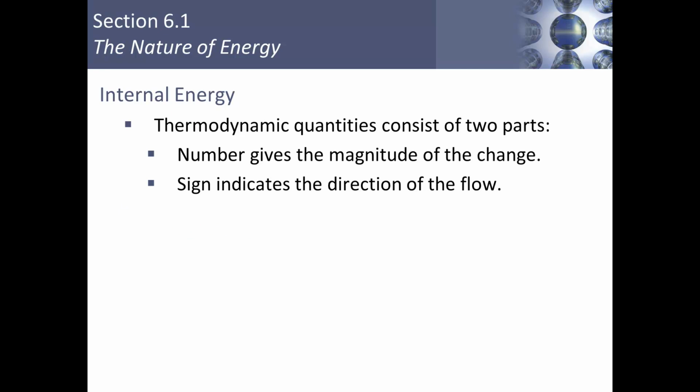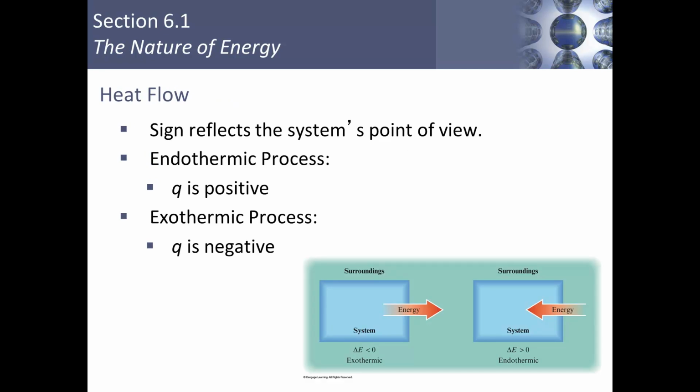Our thermodynamic quantities will consist of two parts. We will have a number part, which gives the magnitude of the change, and then a sign which indicates the direction of the flow of heat. Our sign reflects the system's point of view. So in an endothermic process where heat is flowing into our system, Q is positive.